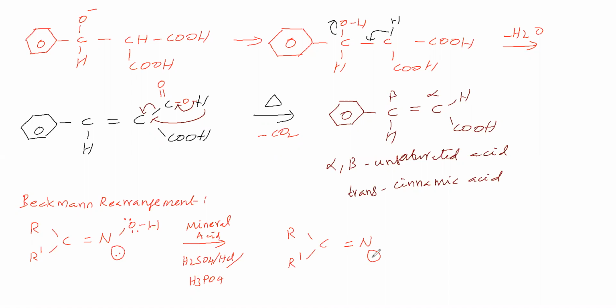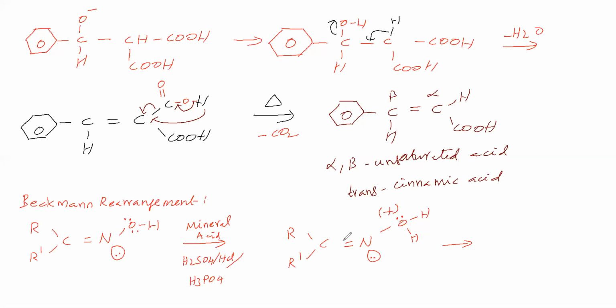Now oxygen will have one lone pair and a positive charge. So we got the oxonium ion. That means H plus is attacking this oxygen. Therefore this OH becomes so and so. What is the next step? We'll see.